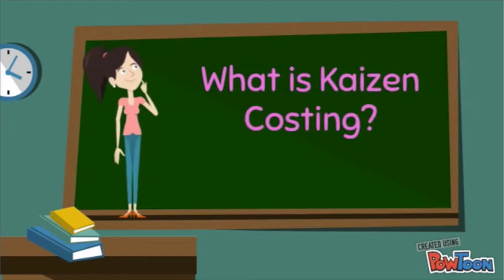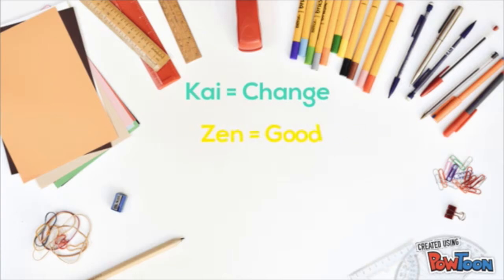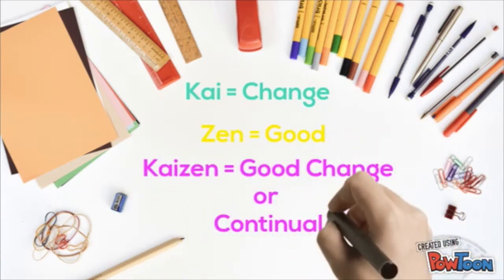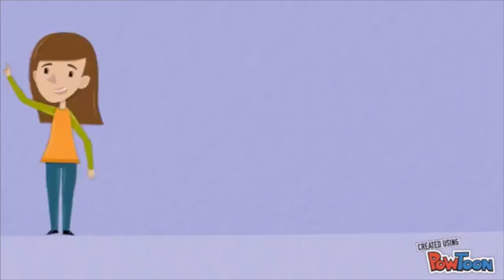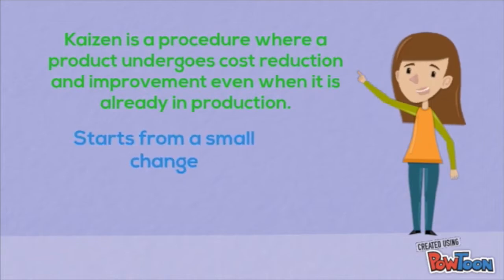What is Kaizen costing? Kai means change, meanwhile Zen means good. Together, Kaizen means good change or continual improvements. Kaizen is a procedure where a product undergoes cost reduction and continual improvements even if it is already in production. It starts from a small change. It involves the participation of all employees from lower to top management.